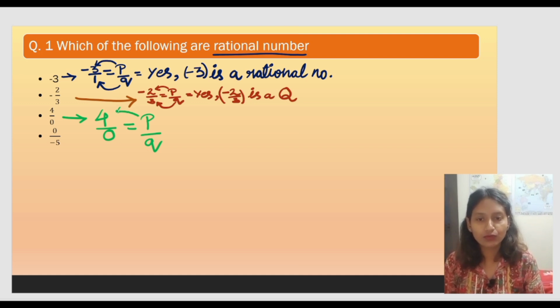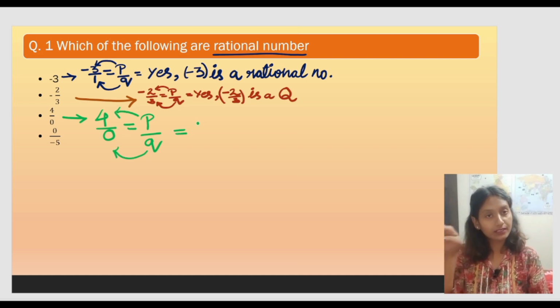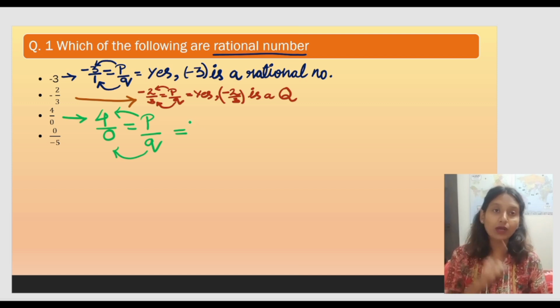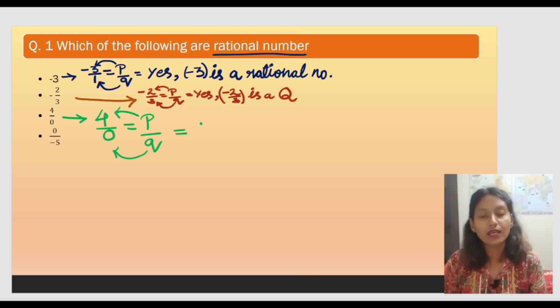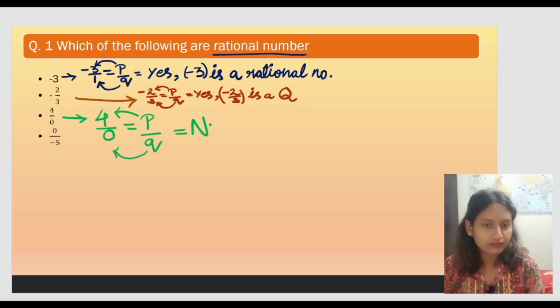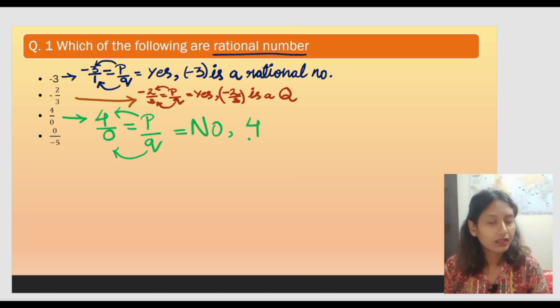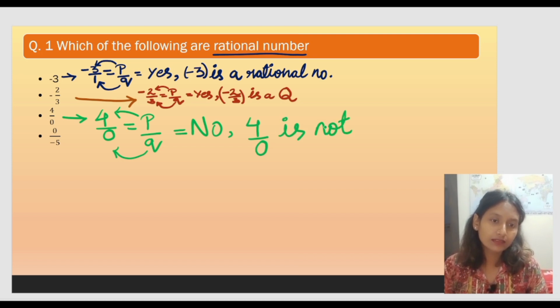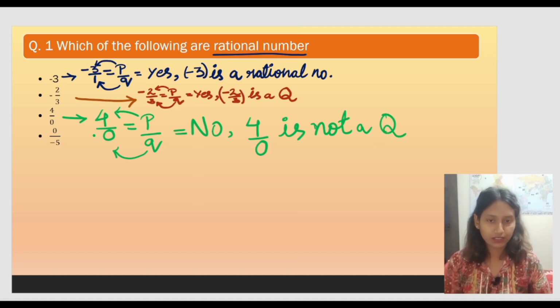See, I told you 4 is the value of p, 0 is the value of q, and to fall under the category of rational number, a number has to have both values, especially the denominator value, to be a counting number, has to have a natural number, not a whole number, or not 0 in denominator. So that's why how we will write our answer? We will say no, the number which is written like this is not a rational number.